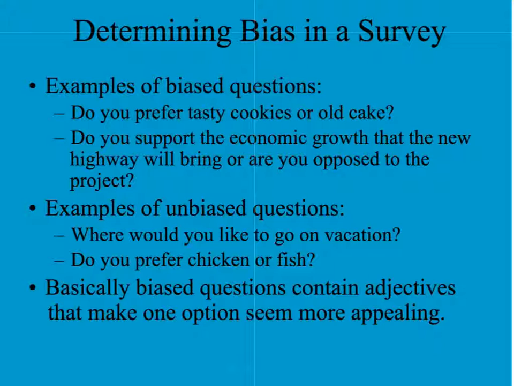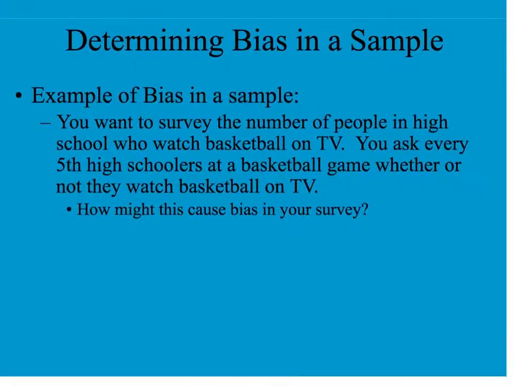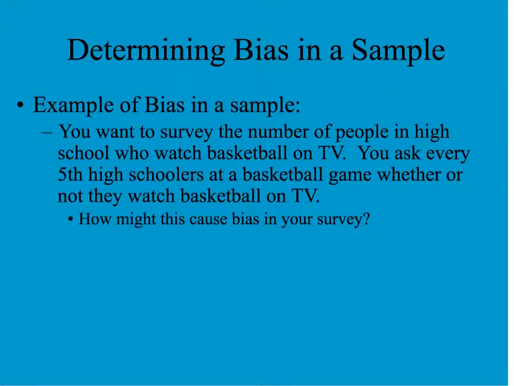All right. So pretty much just be straightforward with your questions when you're asking a question. Otherwise, it's rather biased, right? Lovely. All right. So last one here. Let's determine the bias in the sample. You want to survey the number of people in high school who watch basketball on TV. So you ask every fifth high schooler at a basketball game whether or not they watch basketball on TV. How might the way you're going about it cause bias?